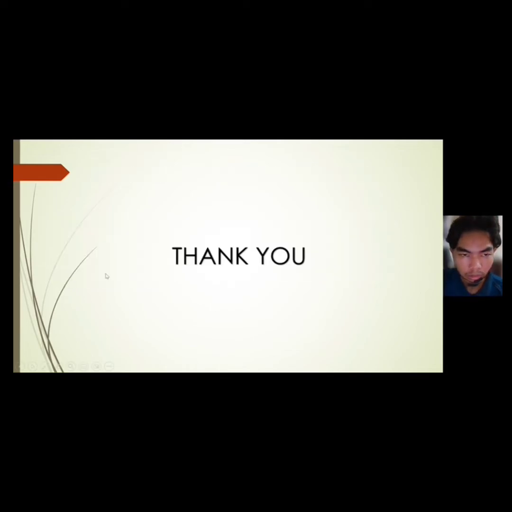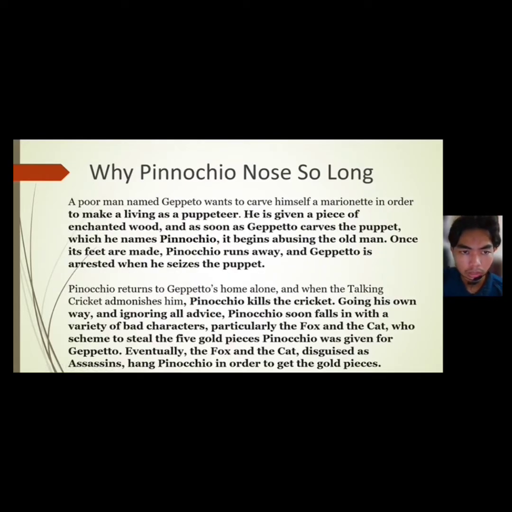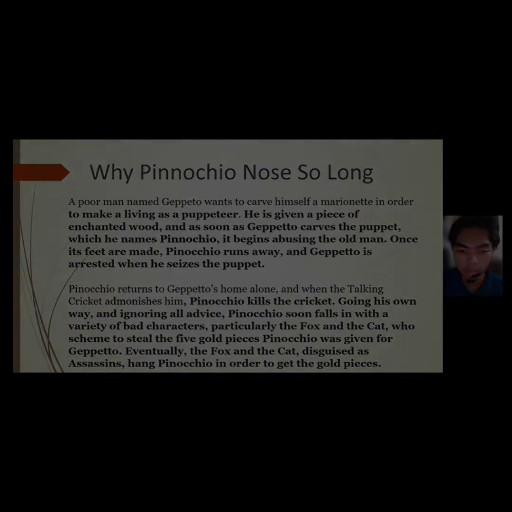So, the main idea is commonly in the first sentence, and the supporting details are in the second or third sentence. So that's all.